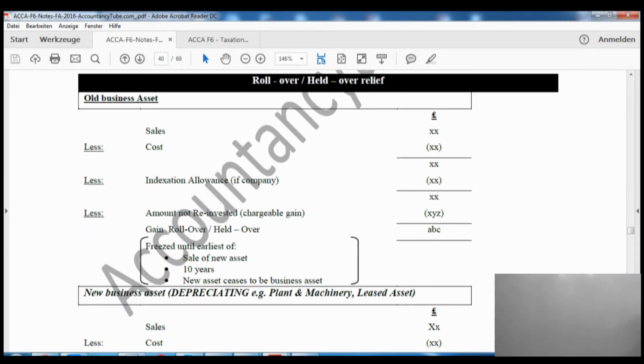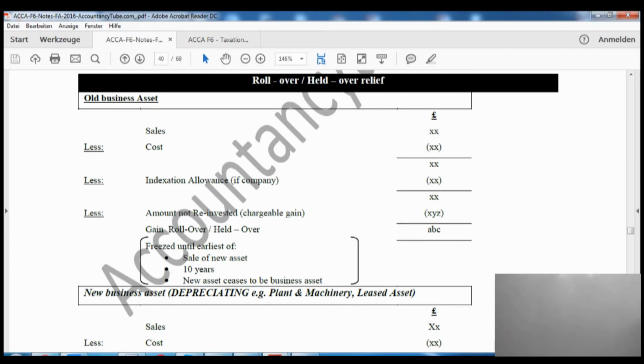Now, rollover relief if we have reinvested in a depreciating asset like plant and machinery. In the previous scenario we were investing in a non-depreciating asset, whereas this time it is a depreciating asset. In this case, the gain will be frozen, so you don't have to pay tax on the gain until the earliest of these events. Whichever event happens earlier, on that date the gain will become chargeable.